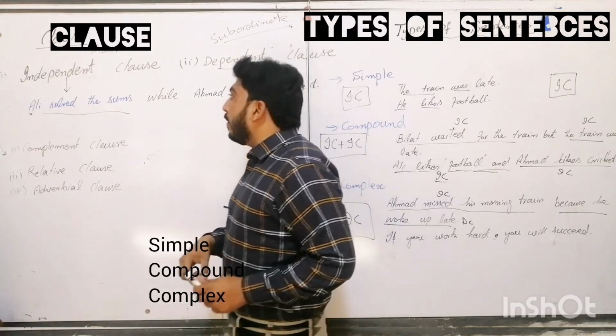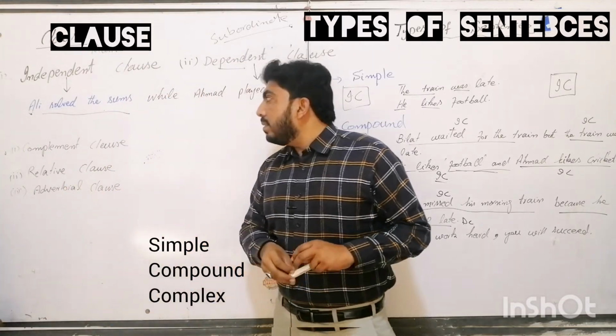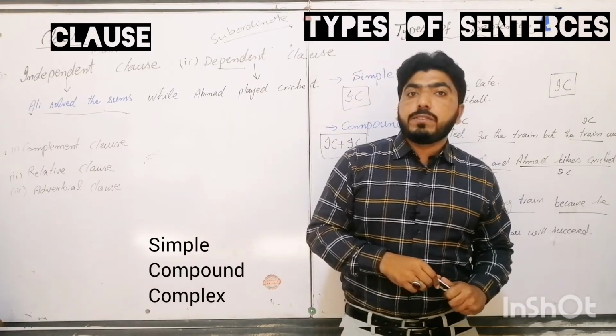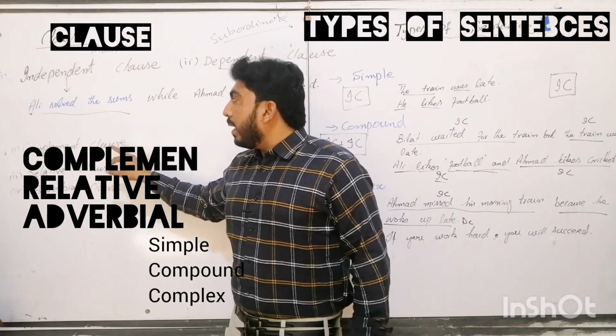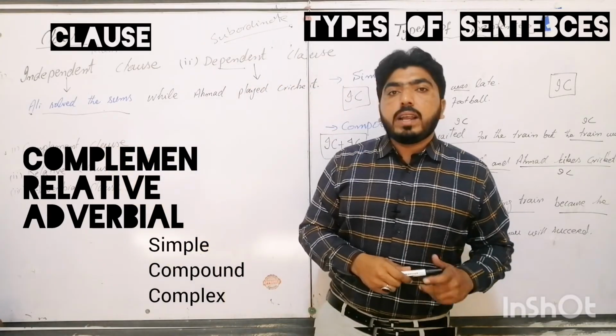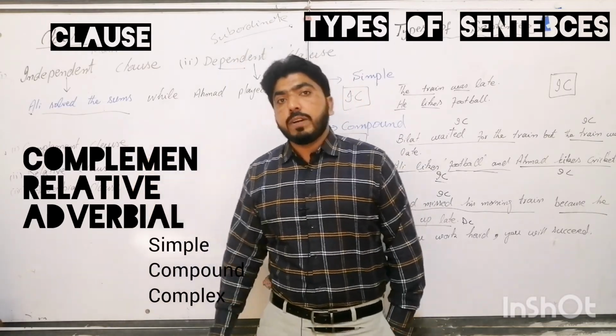Subordinate clauses are further divided into complement clause, relative clause and adverbial clause, and we will explain what is meant by complement clause, relative clause and adverbial clause, and how the complement clause is further divided into different categories.